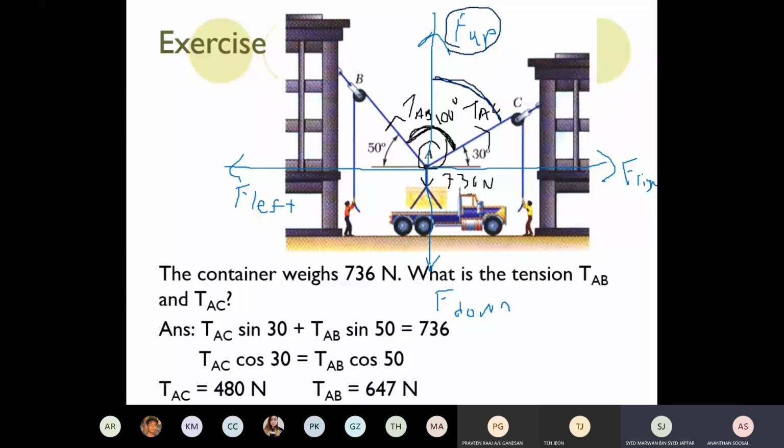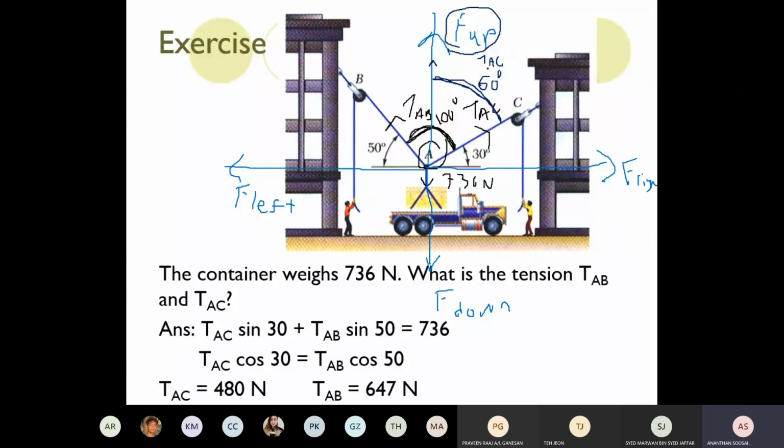Here 30 degrees, here 60 degrees. So what is the vertical component of TAC upwards? The force upwards is contributed by the vertical component of the TAC and the vertical component of the TAB.